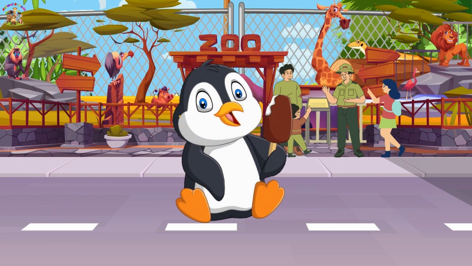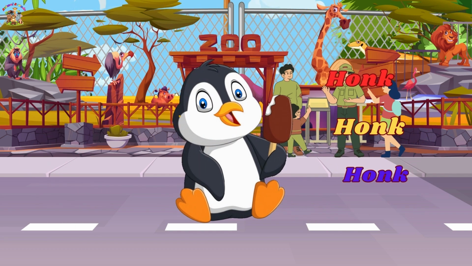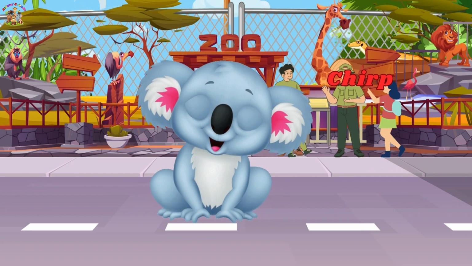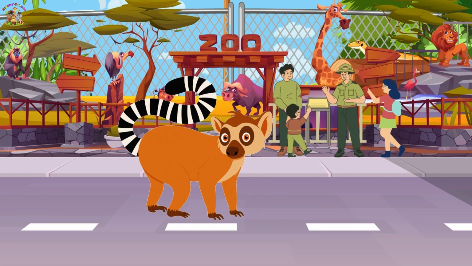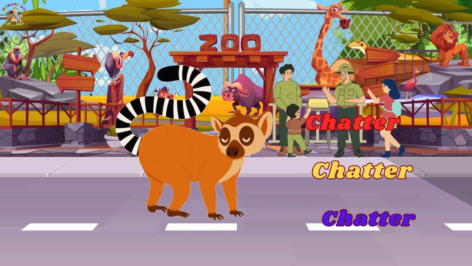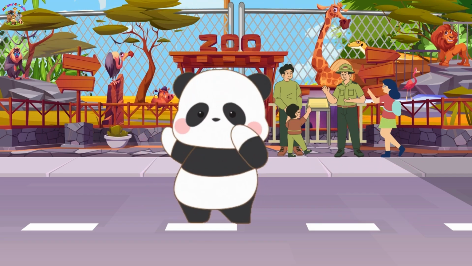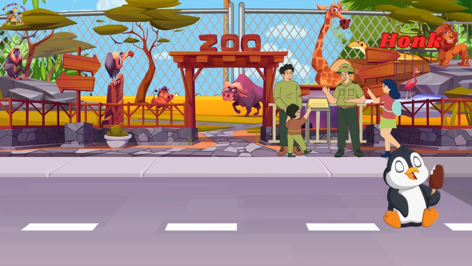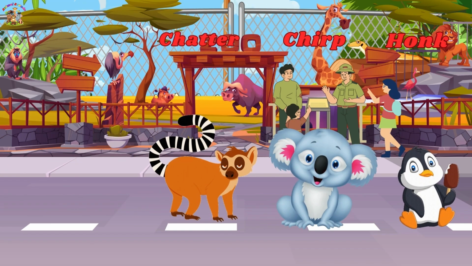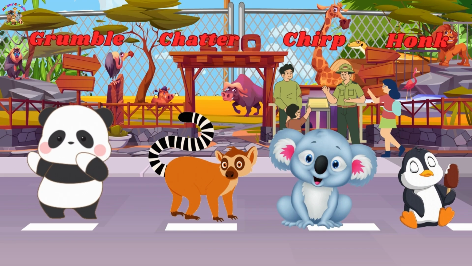The penguin on the zoo says honk. The koala on the zoo says chirp. The lemur on the zoo says chatter. The panda on the zoo says grumble. Honk, chirp, chatter, grumble. These are the zoo animal sounds.